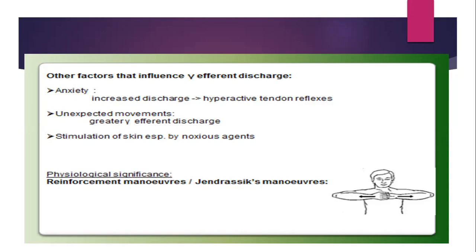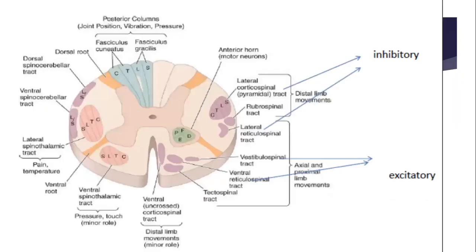Take for example, stimulation of the skin, especially by a noxious agent. Whenever you are pinching or pricking at that particular point, the gamma efferent discharge will be more, and the contraction, which is the basic muscle tone, will be increased due to the increase in the gamma efferent discharge. The physiological significance is seen in the Jendrassik maneuver, which is a reinforcement maneuver, which very well can be revised in your practical classes of CNS. So that is all regarding the discussion of the normal maintenance of the tone.